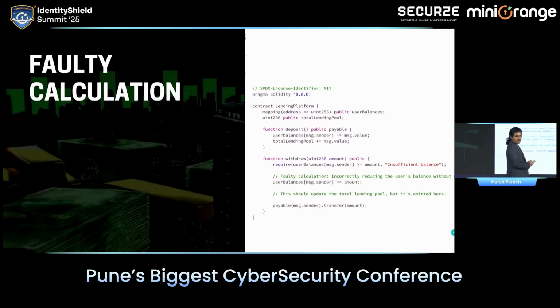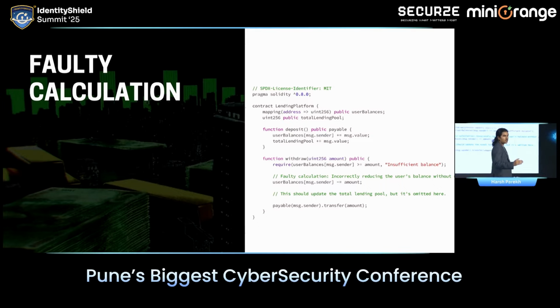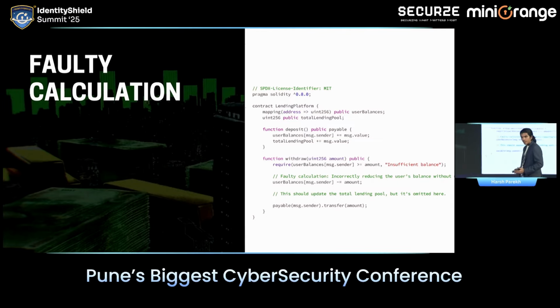And lastly, we have faulty calculations. Faulty calculation is a type of attack where, accidentally or unintentionally, you do not update the contract properly. For example, you're reducing the funds from the user account, but you're not reducing the final amount from your entire contract. Or there could be a miscalculation in decimals. Suppose you are able to provide a negative value inside the contract. That's going to create an arithmetic operation which is not expected. These types of issues are again found in Web3 contracts.